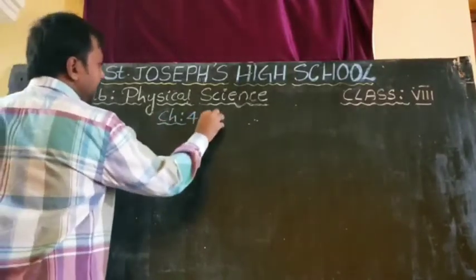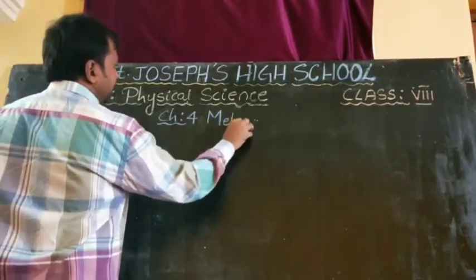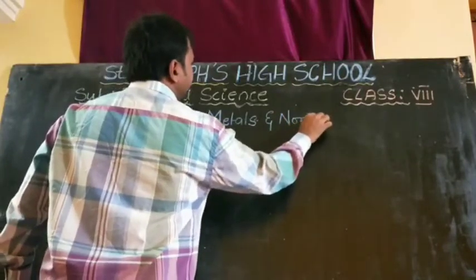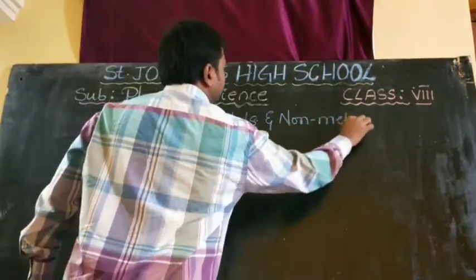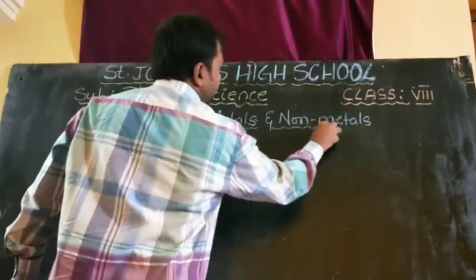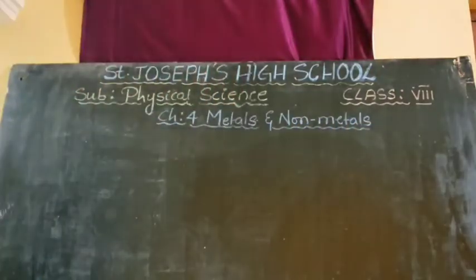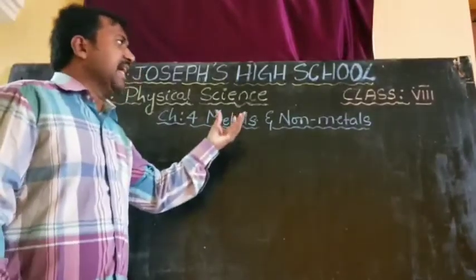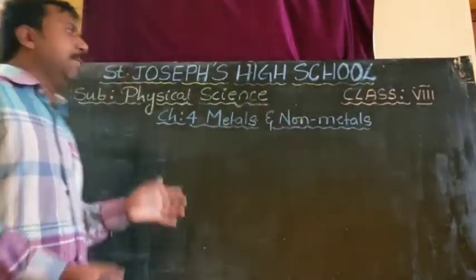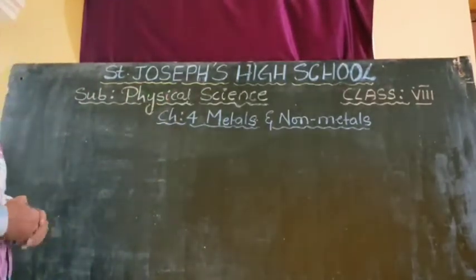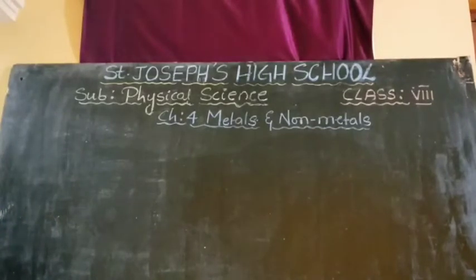Metals and non-metals. So today we will discuss this concept, metals and non-metals. In this chapter, what will we discuss? First we will learn what is meant by metal. Next we will learn what is meant by non-metal. By considering some differences between metals and non-metals, we will learn what is metal and what is non-metal.